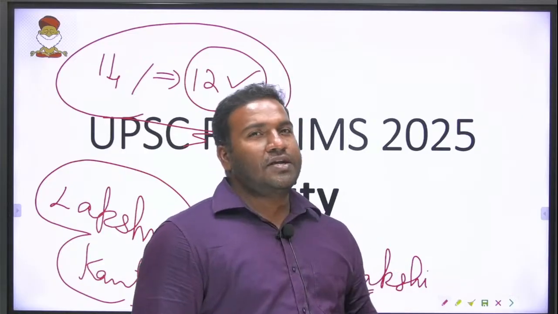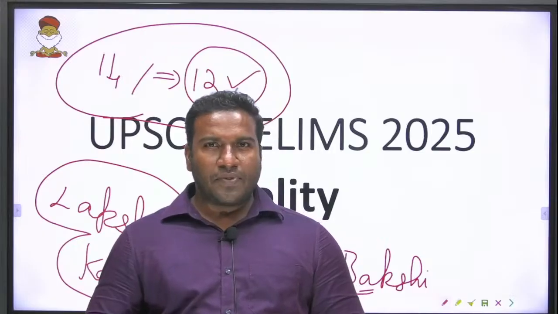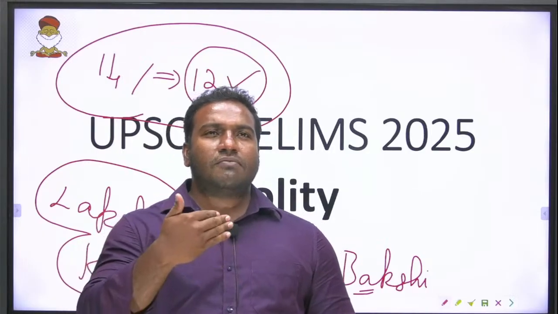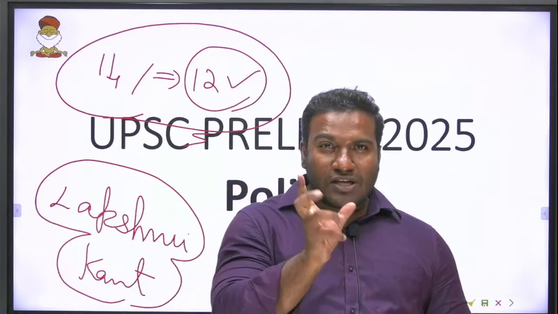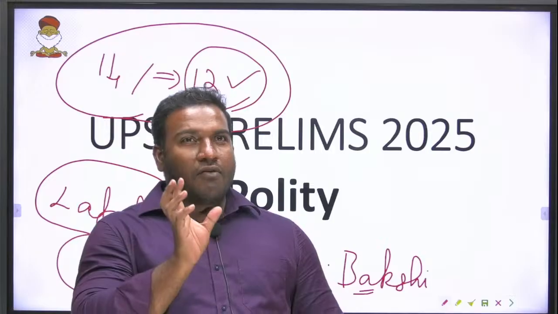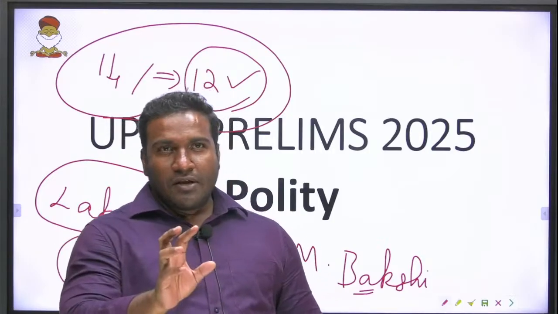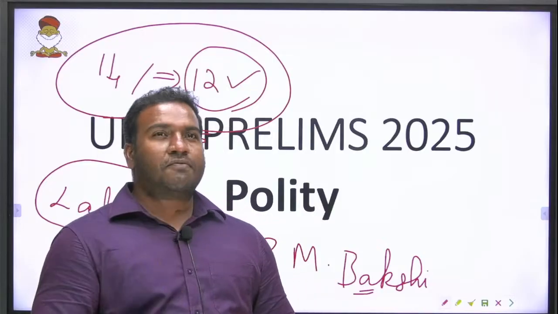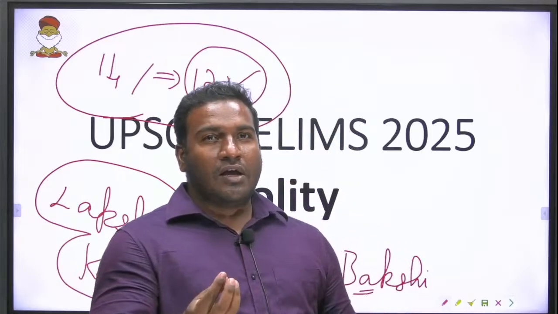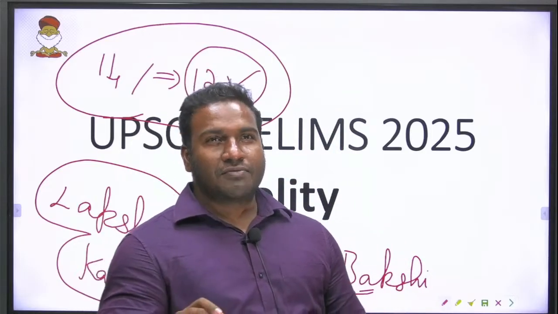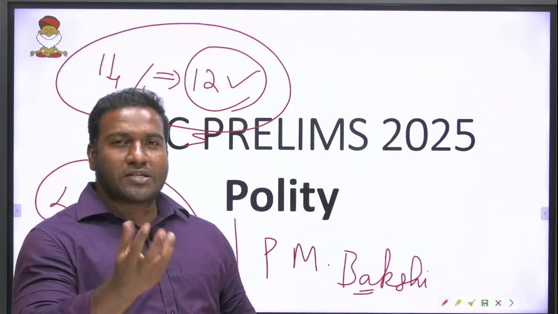Now how to read? Say you are studying fundamental rights. Then what is written in PM Bakshi for Article 14? What is actually written in the Constitution for Article 14? You will go and read that. Obviously the Constitution is written in a very advocative language, because advocates drafted it, and a common man cannot produce such a hectic Constitution with such bombastic language.